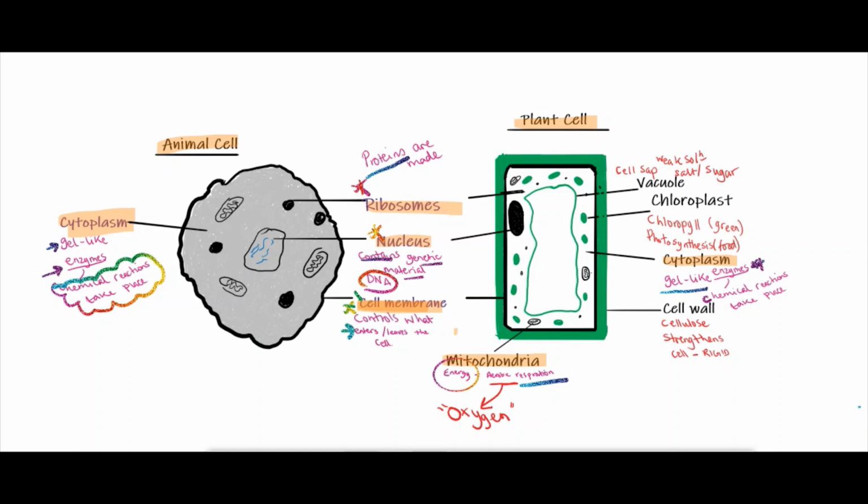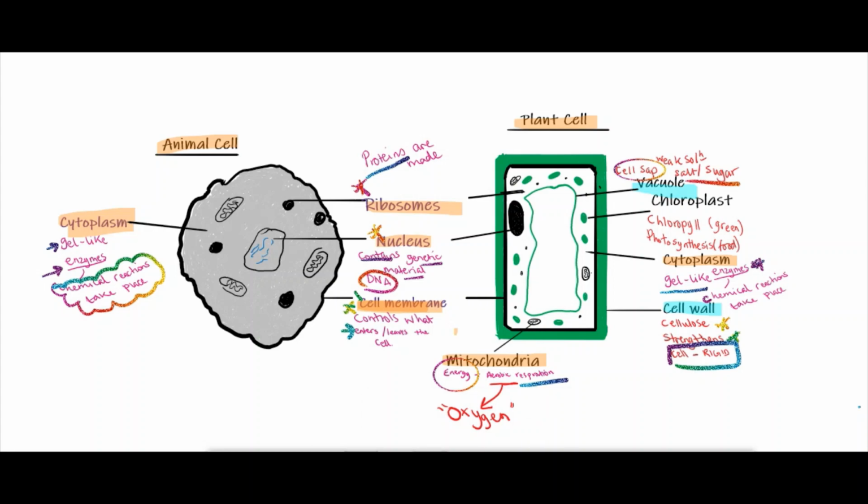Let's now look at the difference between the animal and the plant cell. The plant cell also has something called the vacuole. The vacuole is to do with cell sap. Whenever we think of the vacuole, we should think of cell sap, which is a weak solution of salt and sugars. Plant cells also have a cell wall. The cell wall is very important because it is made up of cellulose, which strengthens the cell and keeps it rigid.